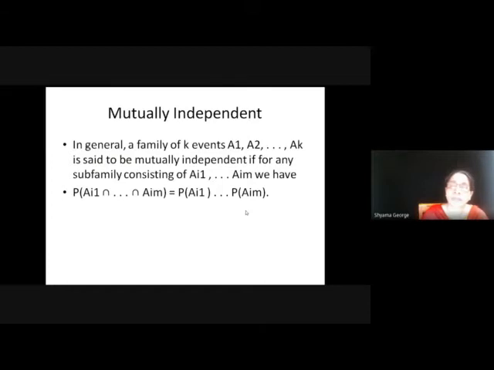So if there are k events A1, A2, etc., Ak, then they are mutually independent if the probability of Ai1 ∩ Ai2 ∩ etc. up to Aim is equal to P(Ai1) times P(Ai2) times P(Ai3), etc., up to P(Aim).